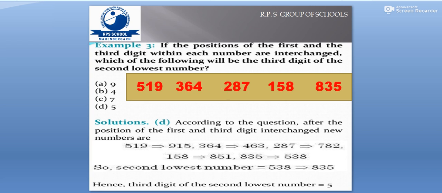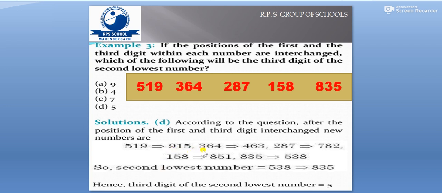So children, here we have another beautiful example. Let us see what the question is asking. It is, if the positions of the first and the third digit within each number are interchanged, which of the following will be the third digit of the second lowest number? So let us see, we are just going to interchange the first and third digit.